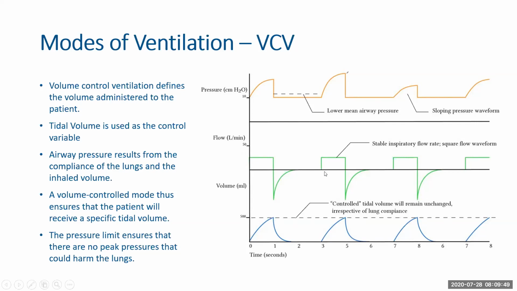That means in volume control mode, you have a constant flow rate that is provided. Whereas in the pressure graph, you have a sloping action here, and this is inconsistent. This is due to the difference in compliance that comes in the regular operation, which means that it does not really care about what pressure it is reaching as long as volume is being delivered. But if it goes beyond a particular point, then it will immediately start its expiration phase.